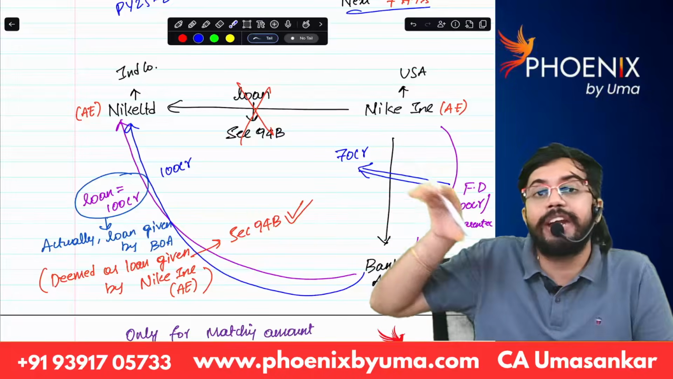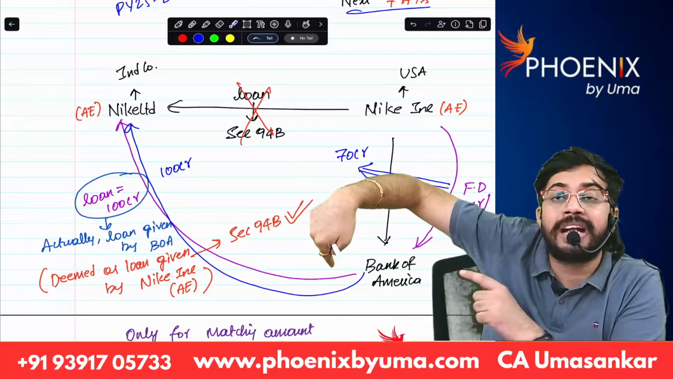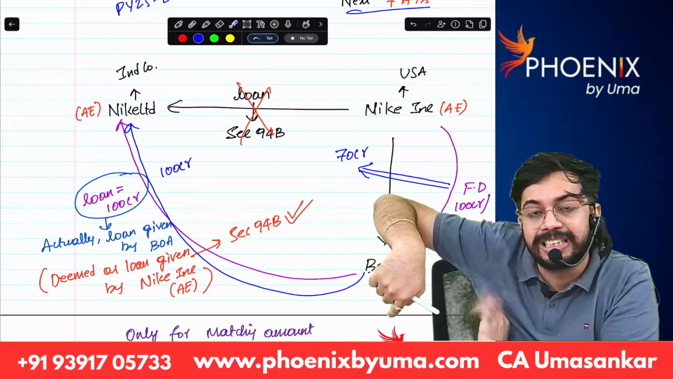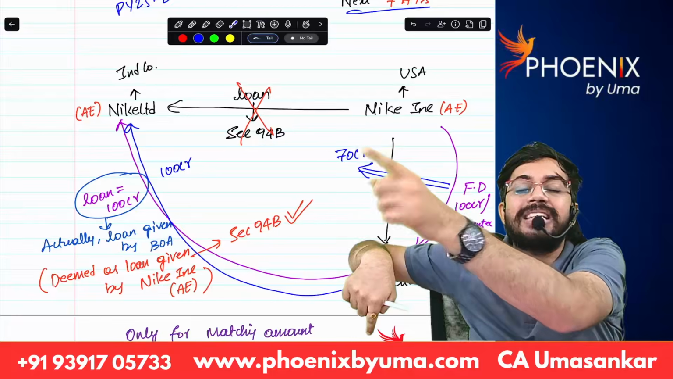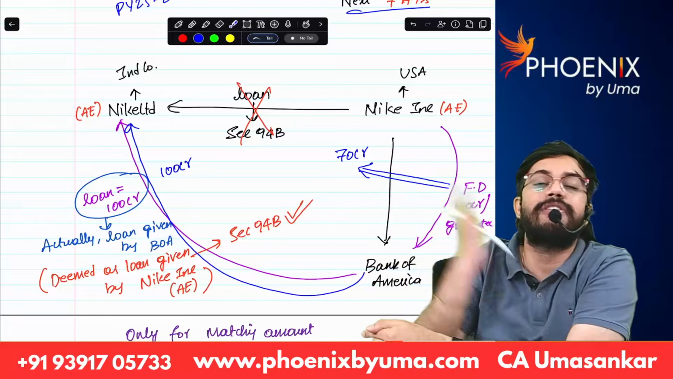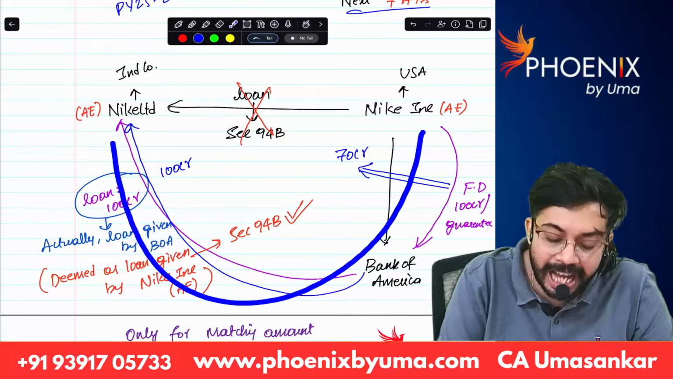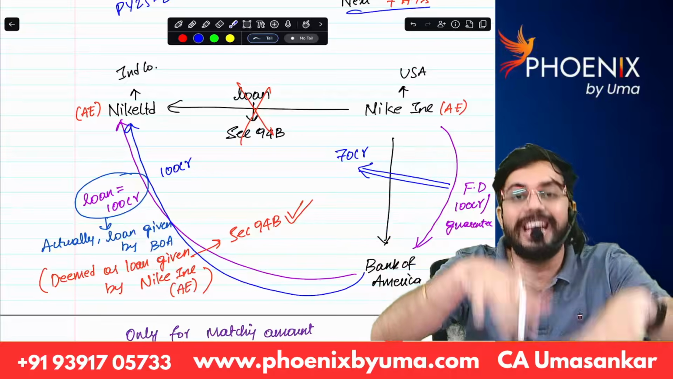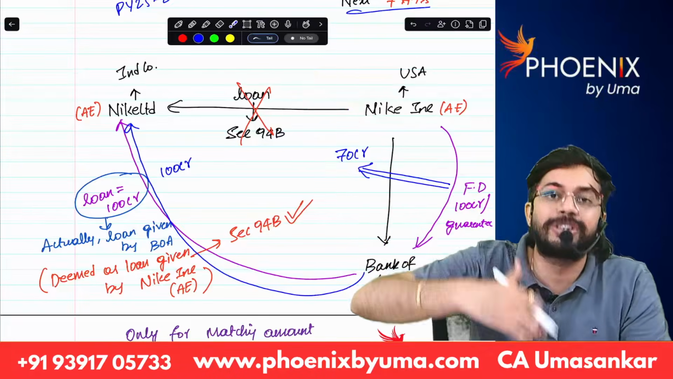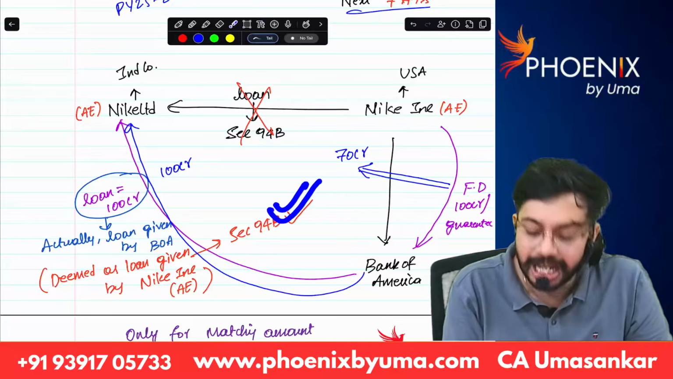If a loan is taken from a third party and that loan is guaranteed to the third party by our associated enterprise, or our associated enterprise deposited money with the third party based on which the third party gave a loan to us, even this type of loan, if given indirectly, is also deemed as a loan given by our associated enterprise Nike INC, and section 94B is applicable.